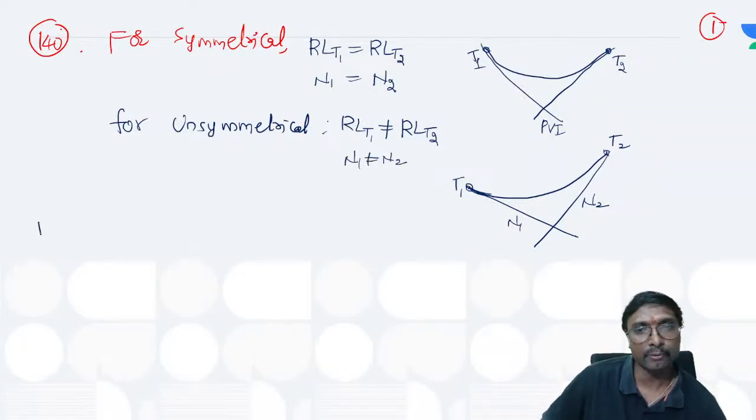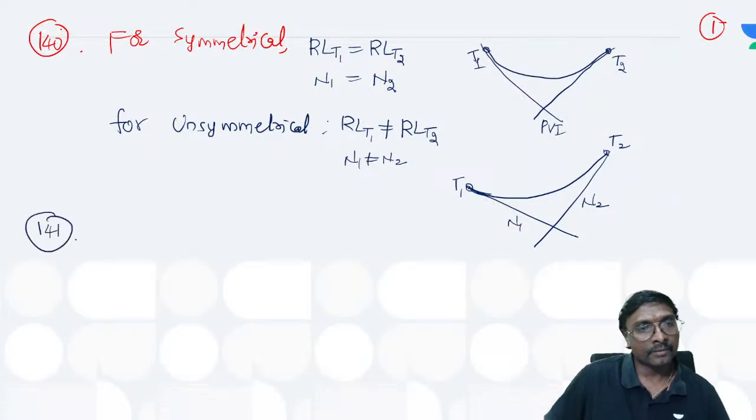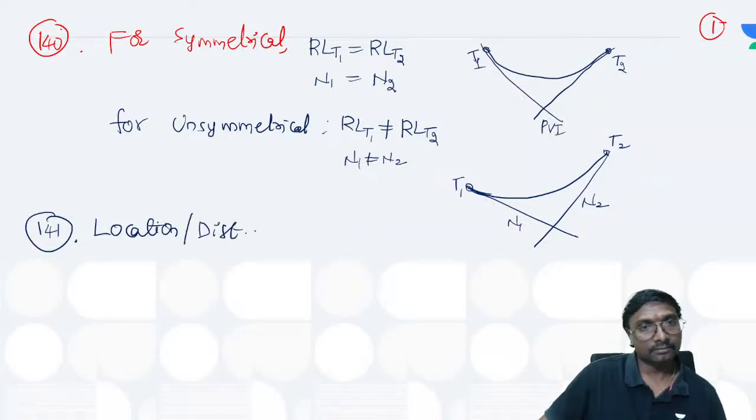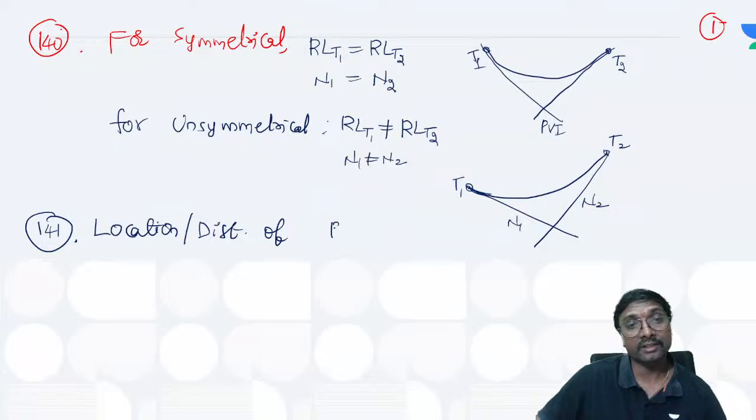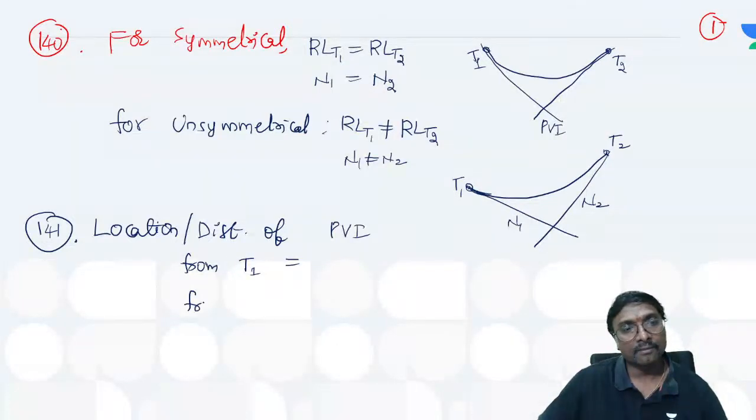Now 141 point. What is the next point? The location, or distance, of the point of vertical intersection from the first tangent point, and from the second tangent point.